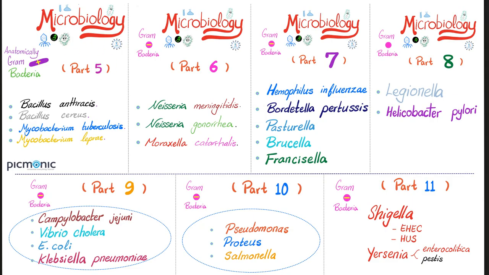Part 5 was about bacillus and the mycobacteria. Part 6 about Neisseria and Moraxella. Part 7 Haemophilus, Bordetella, Pasteurella, Brucella, and Francisella. Part 8 was on Legionella and Helicobacter pylori. Part 9 is Campylobacter jejuni, Vibrio cholerae, E. coli, and Klebsiella. Part 10 Pseudomonas, Proteus, and Salmonella. Part 11 Shigella and Yersinia.